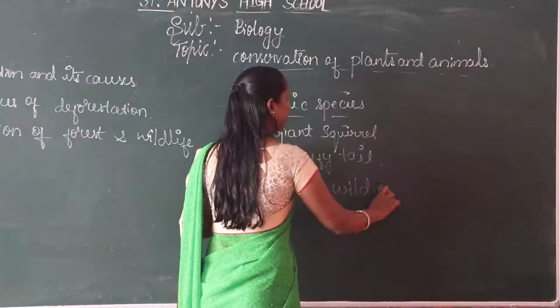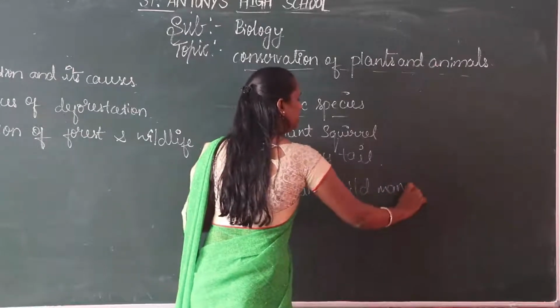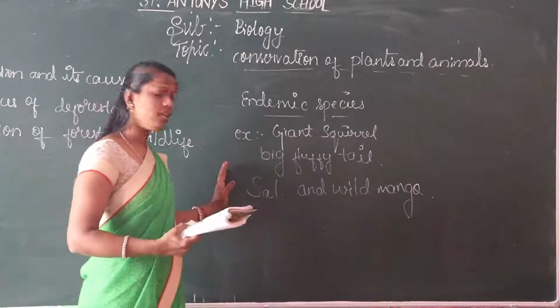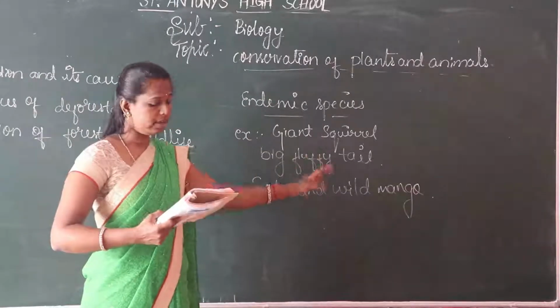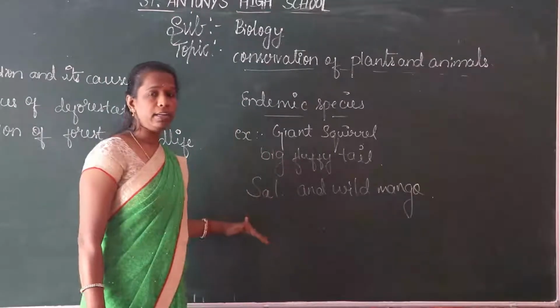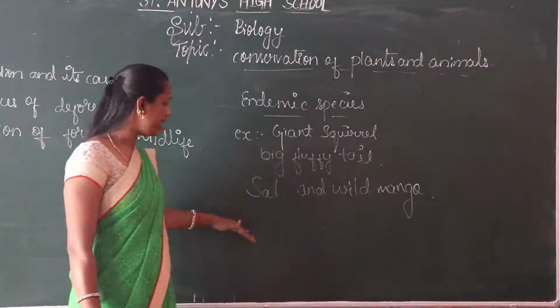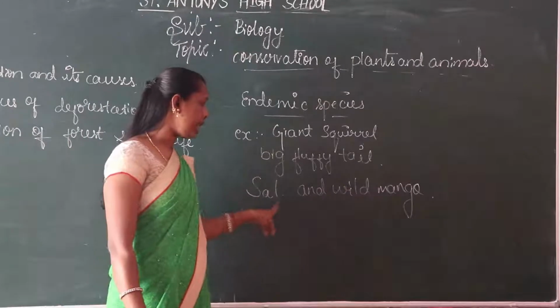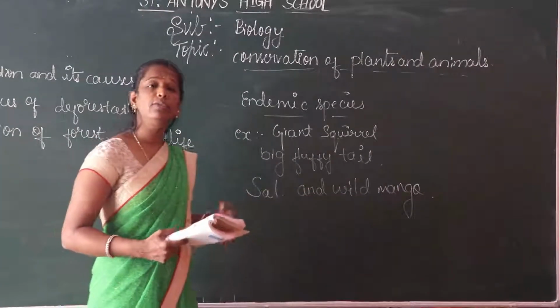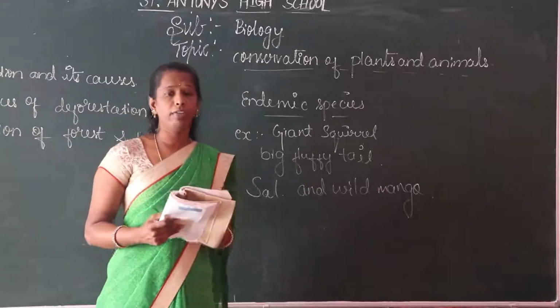You know the mango tree. In the region of Pachmarhi or the biosphere, in a particular area, the sal tree and the wild mango tree will be grown. Wild means compared to the mango of our region.